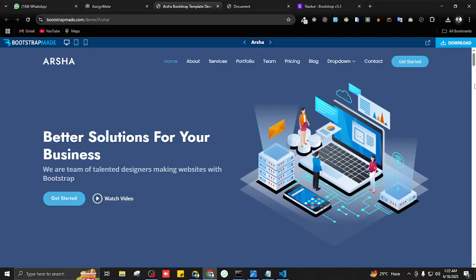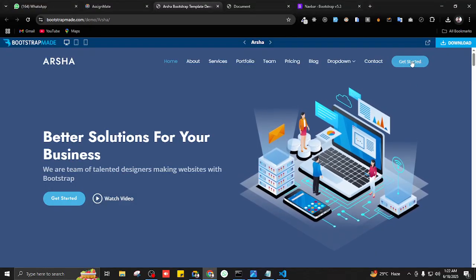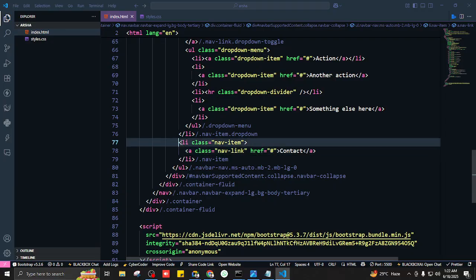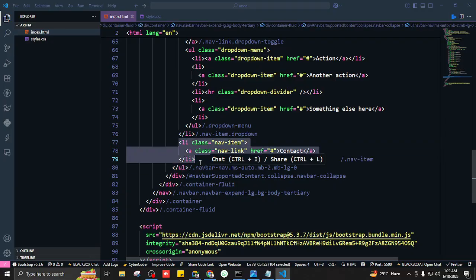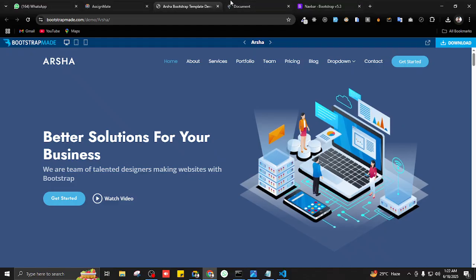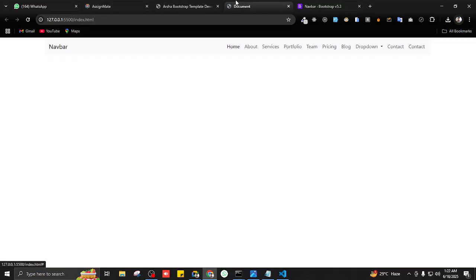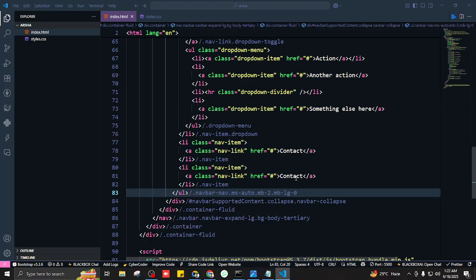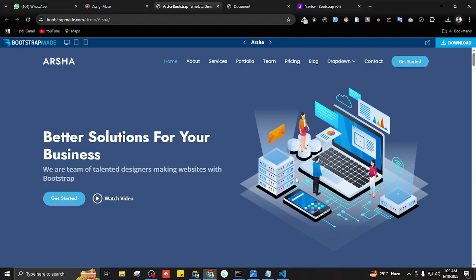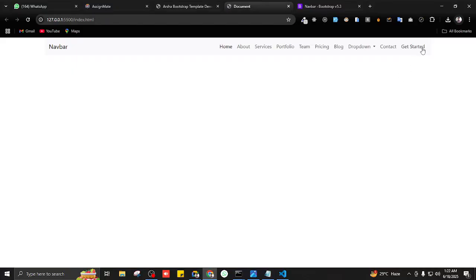Okay, so lastly we have this. What is this? A button. Yeah, good. So after this one, I'm going to copy it down again. It's saying contact, but this one is saying get started, so I'll change this to get started. Save it, and I want to make it into a button.